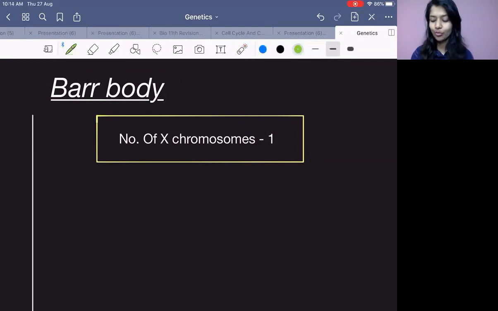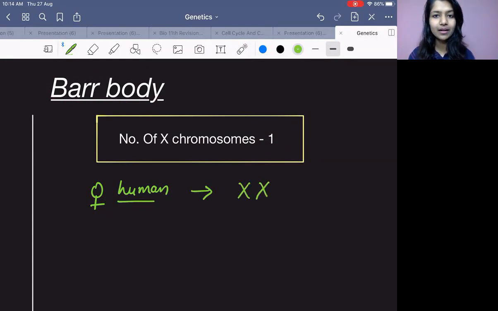So for example, if I say human female, I am asking you what is the number of Barr bodies in a human female? How many X chromosomes do you get in a human female? 2. What did I tell you a Barr body is? Total number of X chromosomes minus 1. So 2 minus 1. So what is the number of Barr bodies in a human female? 1. Okay, so it is said that only one X chromosome is active and the other is inactive. That is the concept of Barr body. That is how we calculate the number of Barr bodies.